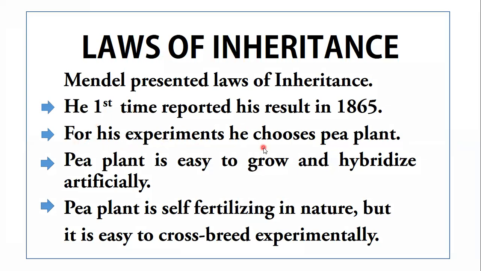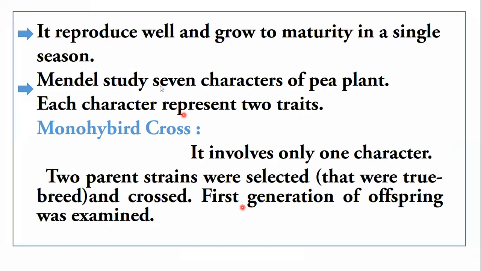For his experiments, he chose pea plant. Why did he choose pea plant? Because pea plant is easy to grow and hybridize artificially. Pea plant is self-fertilizing in nature, but it is easy to crossbreed it experimentally. That's why Mendel's experiments are known as hybridization experiments, because he chose two different pea plants with different traits and crossbred them experimentally.